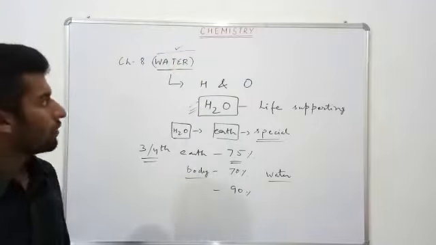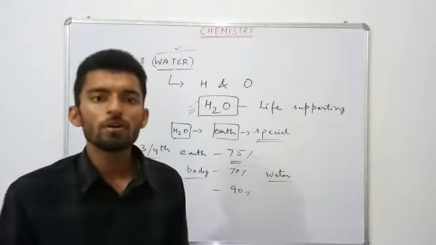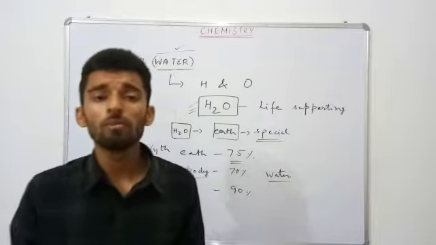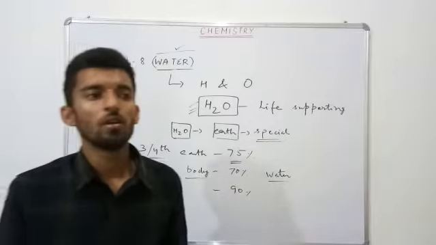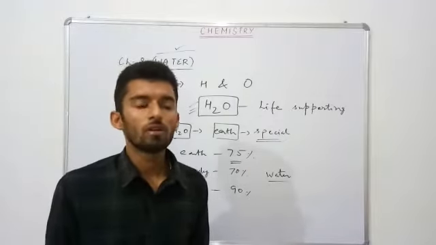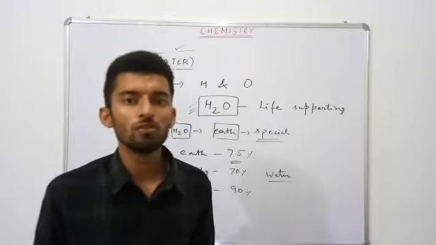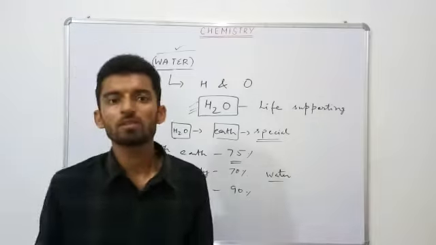Clear? Now we use water for domestic purposes, for washing, for bathing, for drinking and various other purposes. In industry, water is used for different purposes. Like in the textile industry, it is used for washing fabrics.